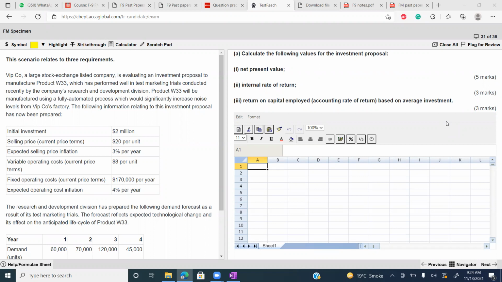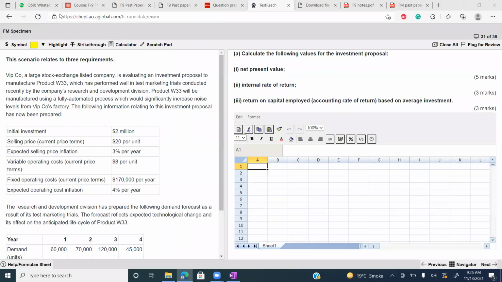So I'm assuming that you all have opened this. So let's read the requirement. Calculate the following values for the investment proposal. Number 1, NPV. Number 2, IRR.